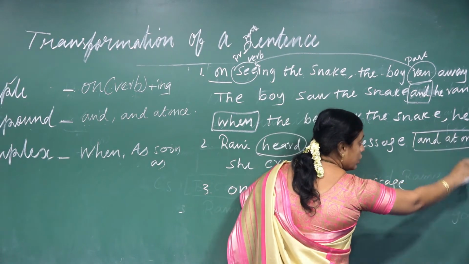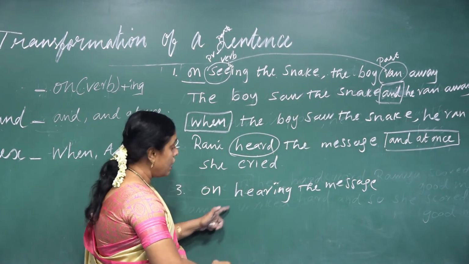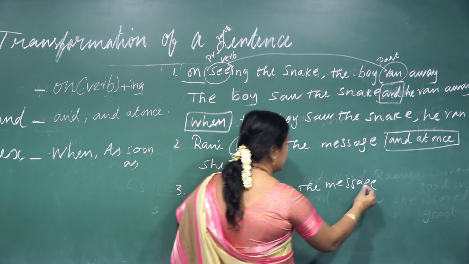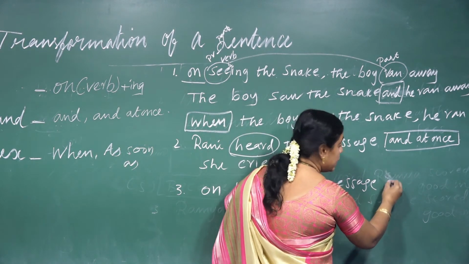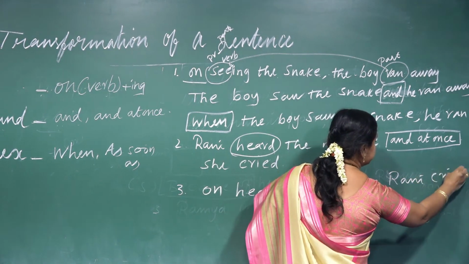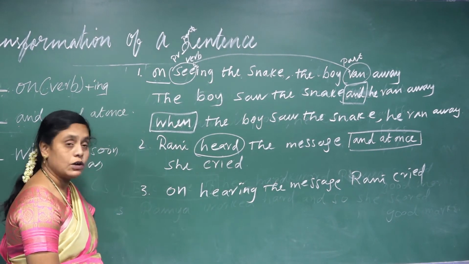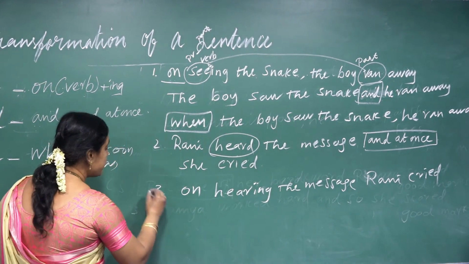I want to omit and at once because this is compound. I am writing simple. On hearing the message, what? Who cried? Yes, Ronnie cried. So this is the one: on hearing the message, Ronnie cried. So this is a simple sentence.